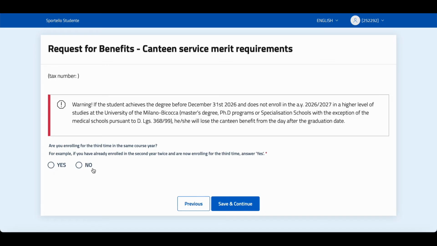If you need to indicate here, sometimes in Italy you are allowed to enroll simultaneously in two programs. So if you already have enrollment in another Italian university, you need to click yes and provide the relevant information. But if this is the only course where you have enrolled or intend to enroll, you need to click no. Then click on save and continue for the next step.